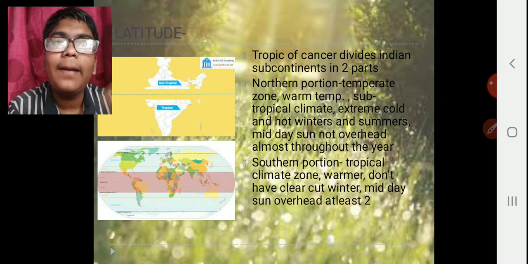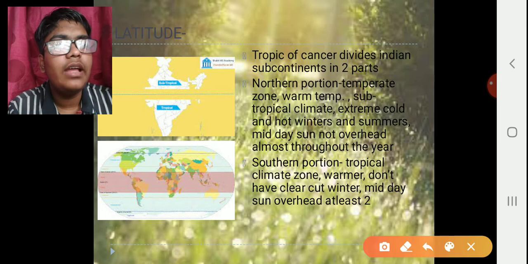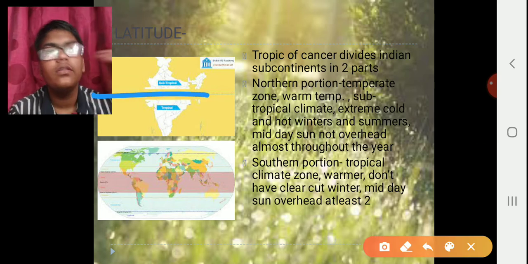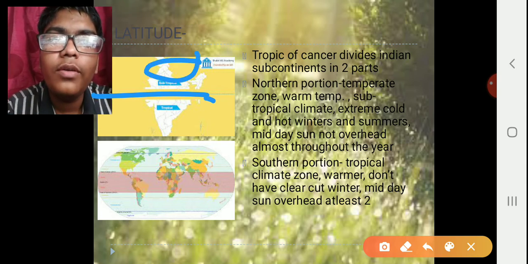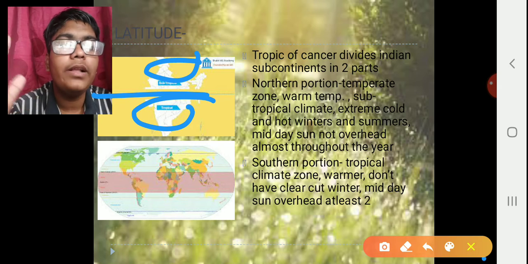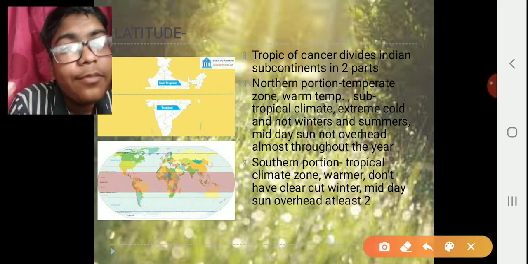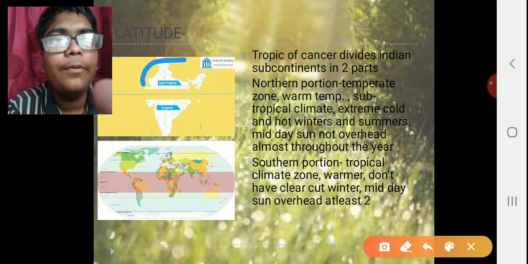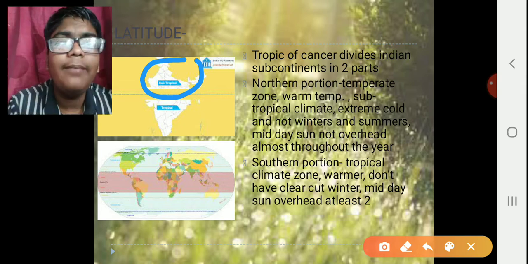Let's go to the next part, that is latitude. Now India is divided by the Tropic of Cancer into two parts. The upper part is the subtropical zone, while the lower part is the tropical zone. Therefore, we have two types of climates itself. Now the northern portion is the subtropical zone. It is a very hot and extreme type of climate.